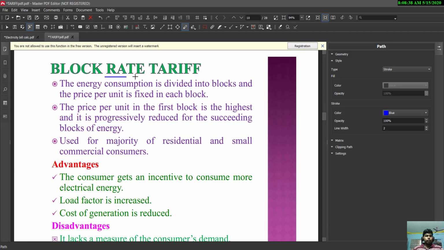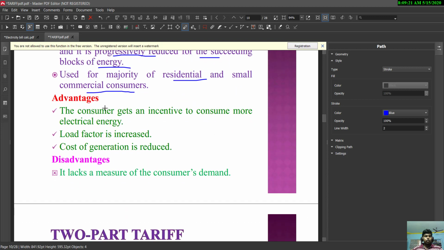Next is block rate tariff. The energy consumption is divided into blocks and the price per unit is fixed in each block. That is, a particular area is separated into different blocks to identify the different amounts of energy consumption. The price per unit in the first block is the highest and is progressively reduced for the succeeding blocks of energy. It is used for the majority of residential and small commercial consumers.